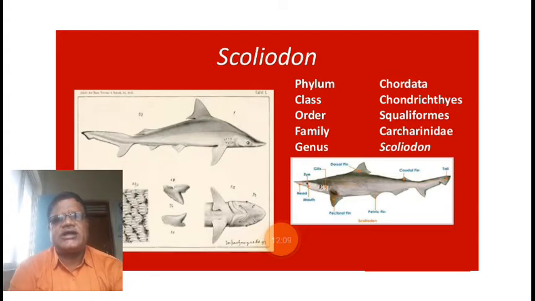In addition, the buccal cavity has a roof, that is the dorsal surface of the buccal cavity, and the ventral surface of the buccal cavity is called the floor of the buccal cavity. Internally, the buccal cavity has a large number of mucus secreting glands, which keep it always moist.